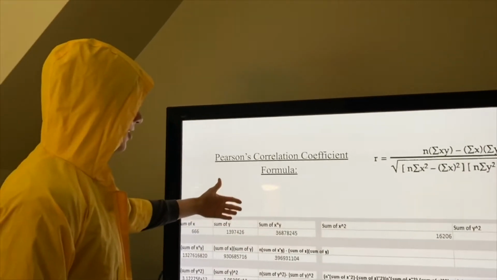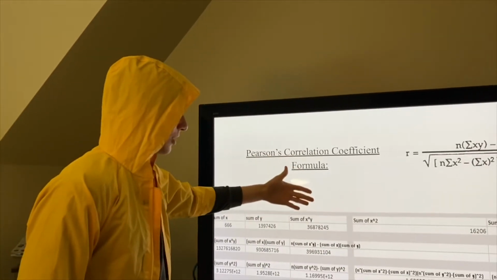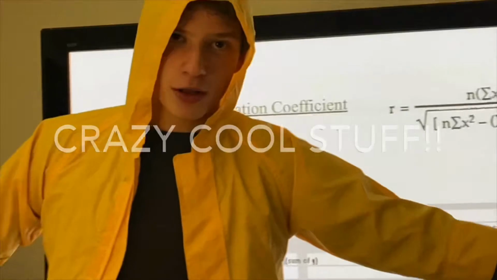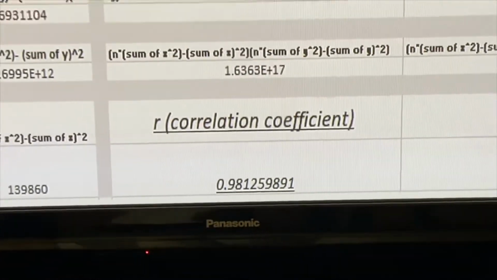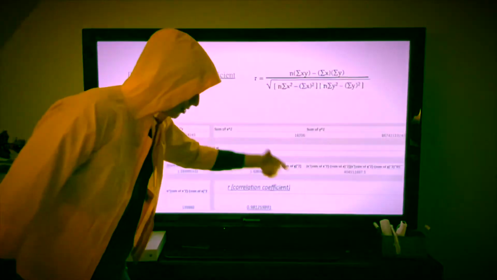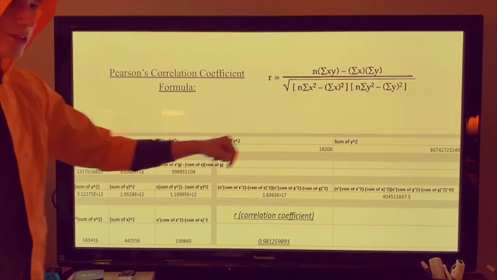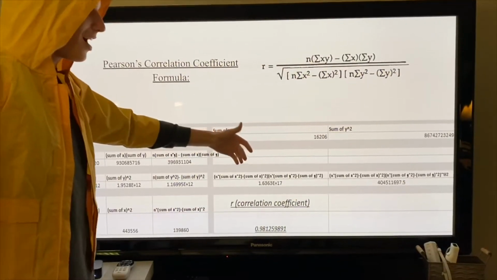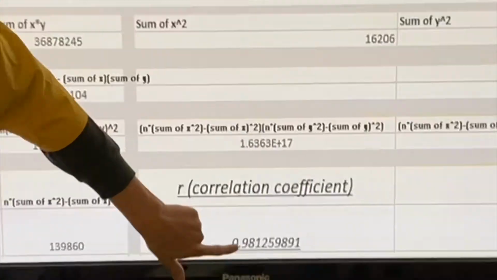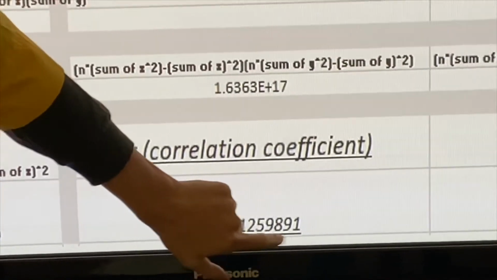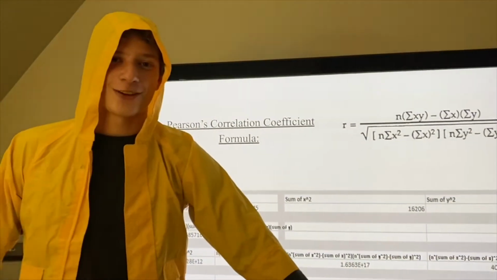So we calculated Pearson's correlation coefficient, which shows how well our model fit the data. And basically, we did all this math, voila. A little bit of magic in here, a little bit of magic in here, and a little bit of rain. And we got R, which was our correlation coefficient, to be 0.981259891, which is very accurate for our data.